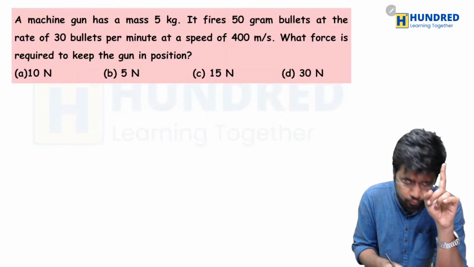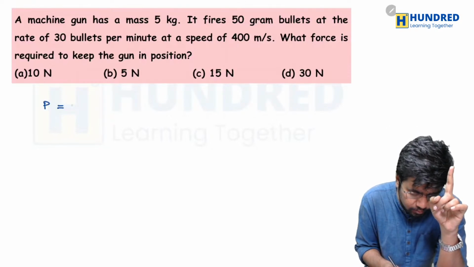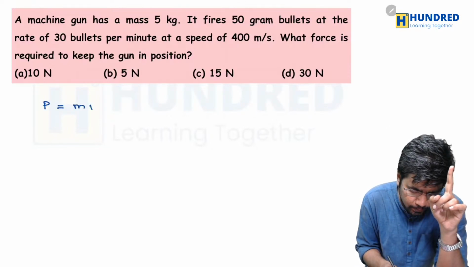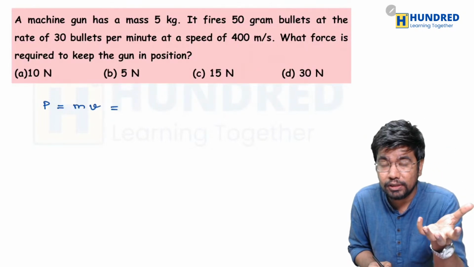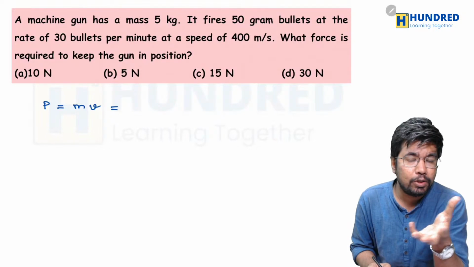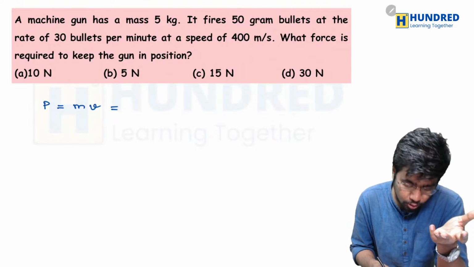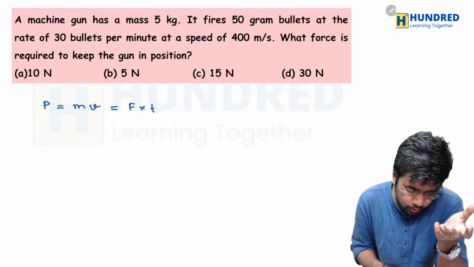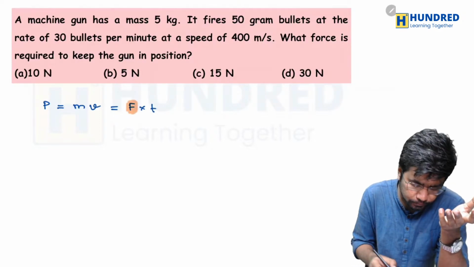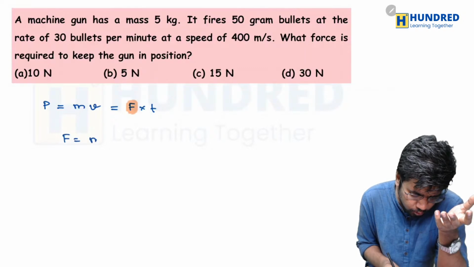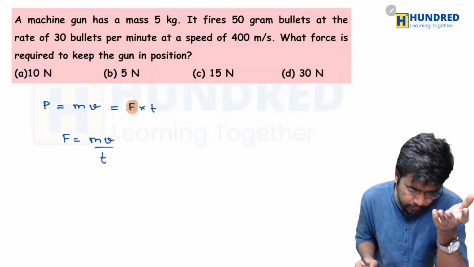We will take the momentum formula. See, when it comes to momentum, you can write it as mass into velocity. Also, you know that dimensionally both impulse and momentum are equal. So I can also write it as what? Force into time. So from this formula, I'm going to find the force. So force should be equal to mass into velocity divided by time.